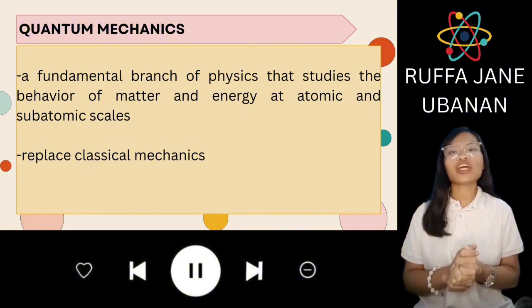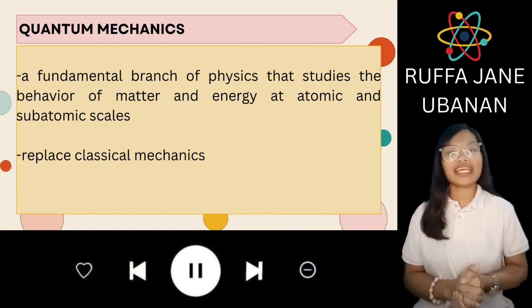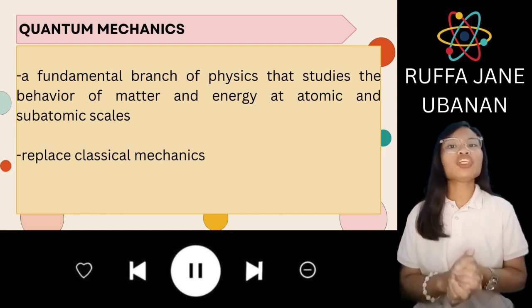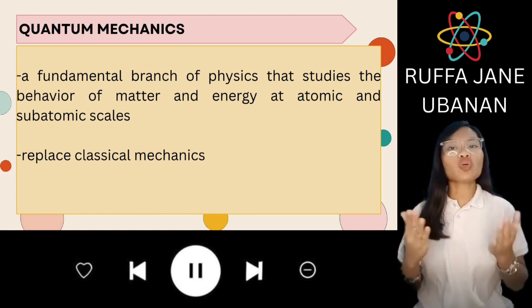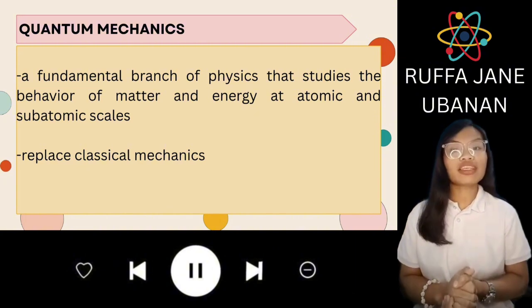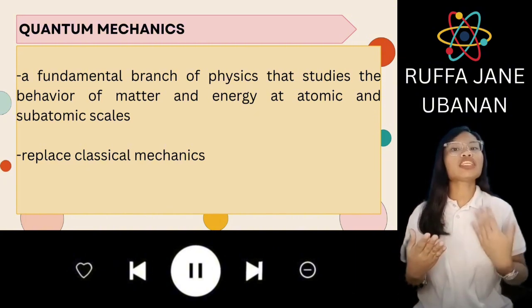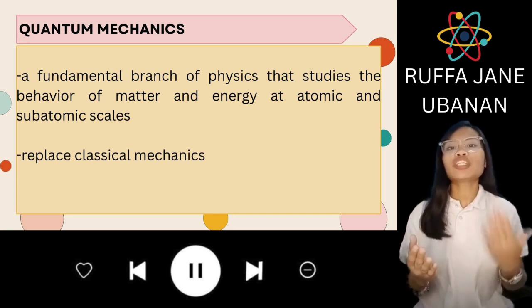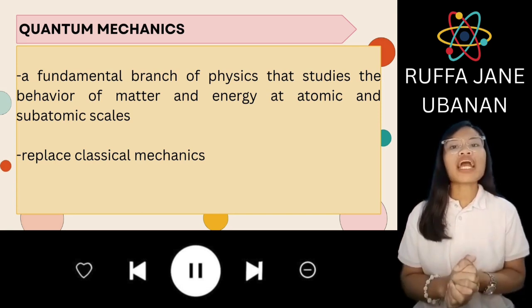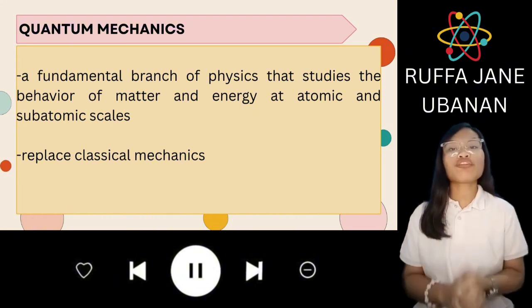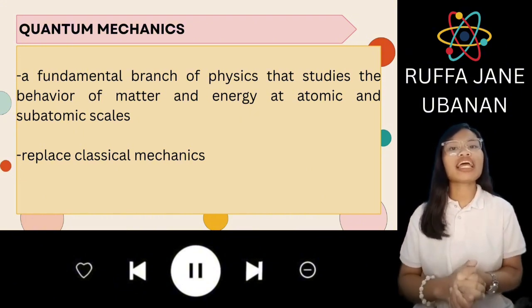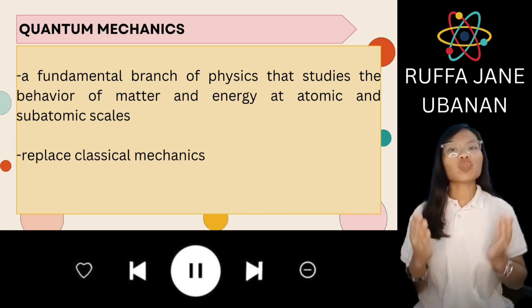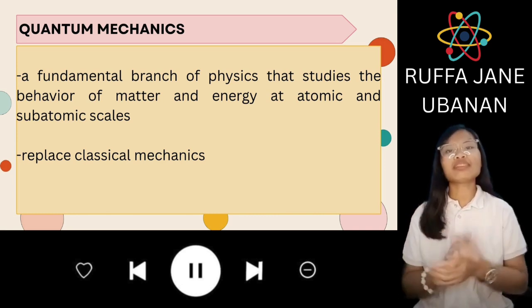Quantum mechanics replaces classical mechanics. Classical mechanics, also known as Newtonian mechanics, works well for large scale objects such as moving cars, bouncing balls, or orbiting planets where objects follow a clear deterministic path. However, at the atomic scale, this framework fails to explain observations like electron orbitals or energy quantization. This is where quantum mechanics becomes essential.